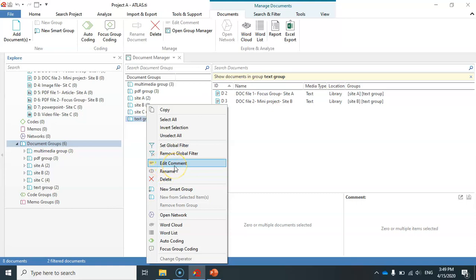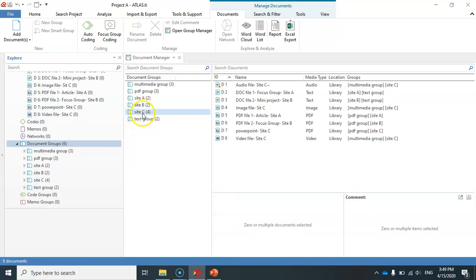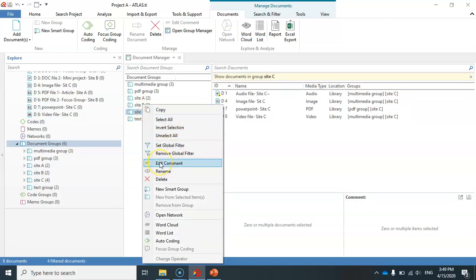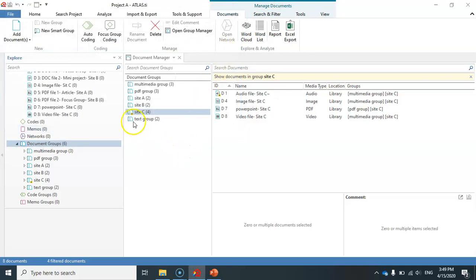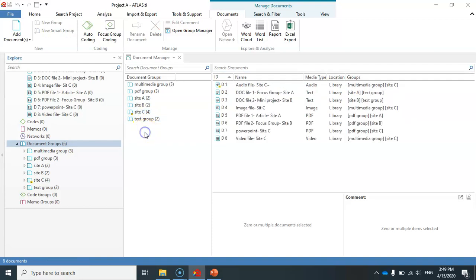Also, I can give a comment to these document groups. For example, for site C, I just add one comment. These documents contain data collected from site C, and I just save it. And again, you can see this yellow flag here, which means that I have added a comment for this document group.